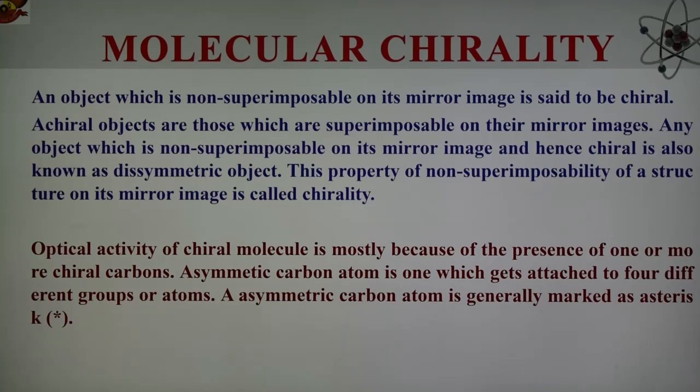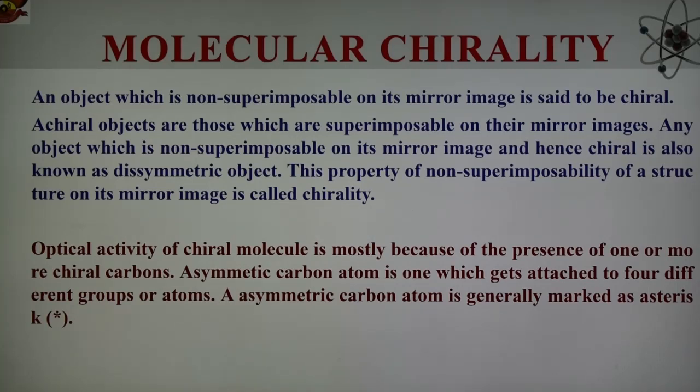So what is molecular chirality? An object which is non-superimposable on its mirror image is said to be chiral. Everyday examples of such objects are a pair of hands or a pair of shoes. Achiral objects are those which are superimposable on their mirror image. Any object which is non-superimposable on its mirror image, and hence chiral, is known as a dissymmetric object. This property of non-superimposability of a structure on its mirror image is known as chirality.